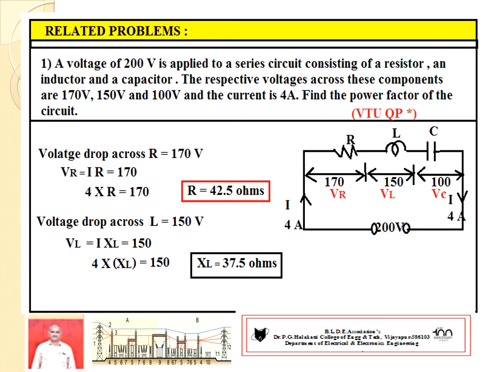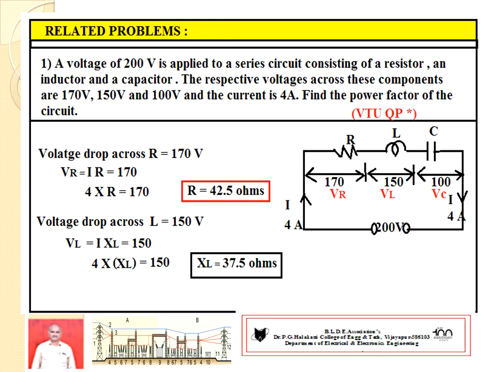First you consider the voltage drop across R, that is VR. VR equal to 170 volts is given. This VR is also equal to I into R. I into R equal to 170, but I is available as 4 ampere. Then you calculate the resistance value. We are getting 42.5 ohms.